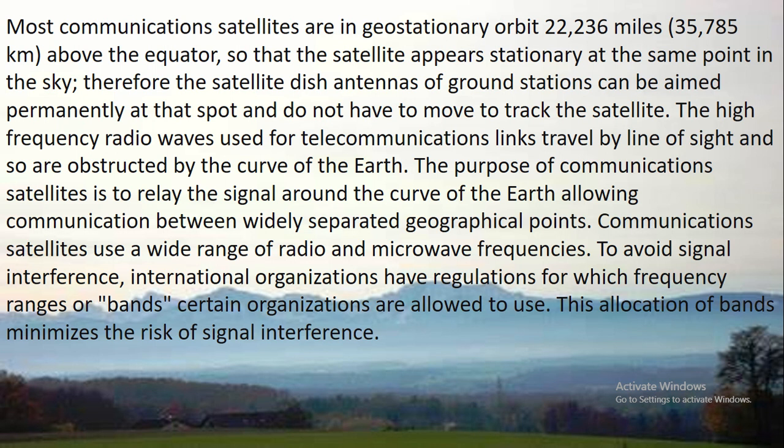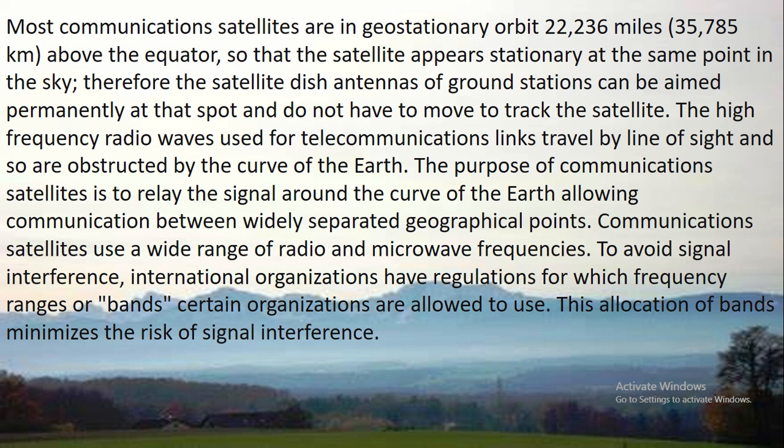Therefore, the satellite dish antennas of ground stations can be aimed permanently at that spot and don't have to move to track the satellite. The high frequency radio waves used for telecommunications links travel by line of sight and so are obstructed by the curve of the Earth. The purpose of a communication satellite is to relay the signal around the curve of the Earth, allowing communication between widely separated geographical points.